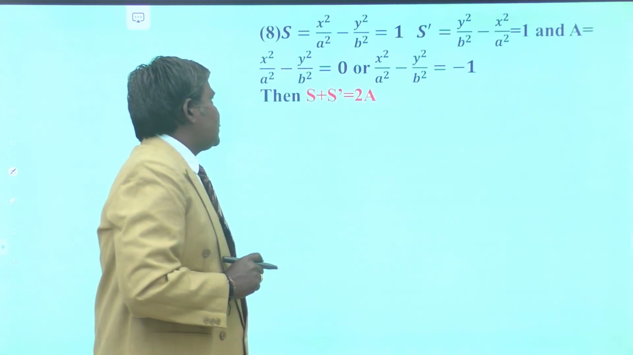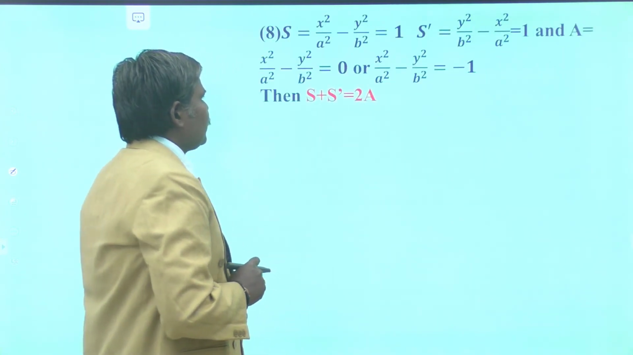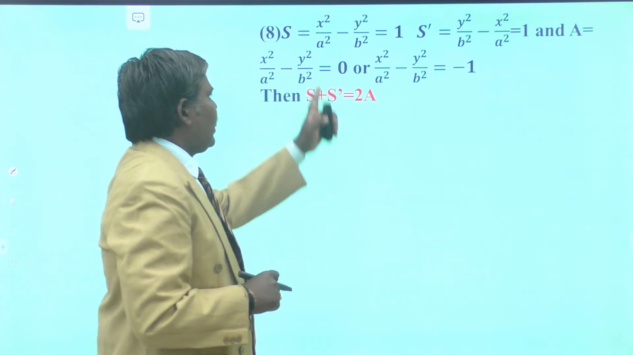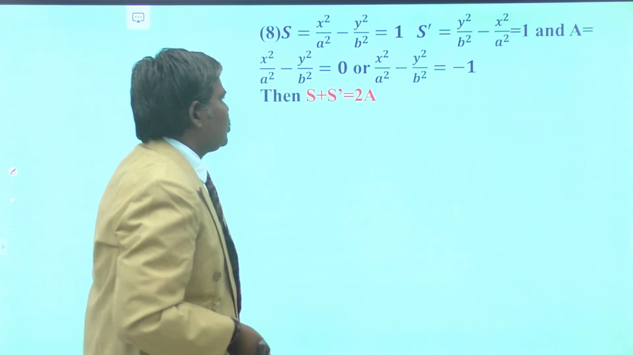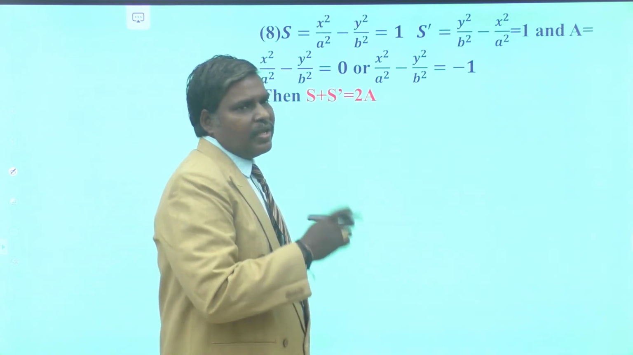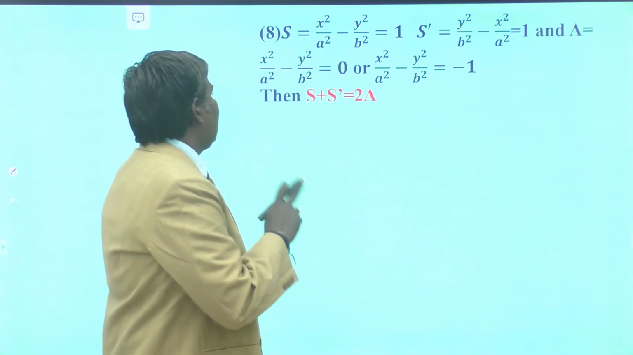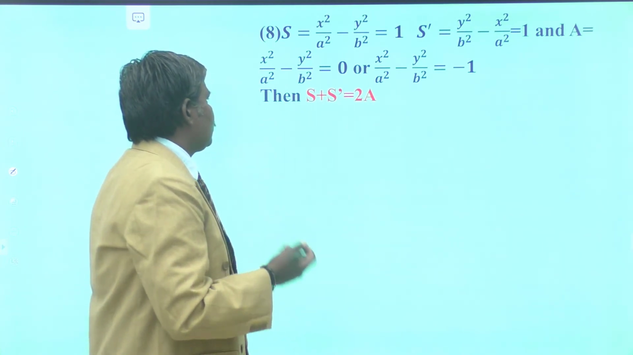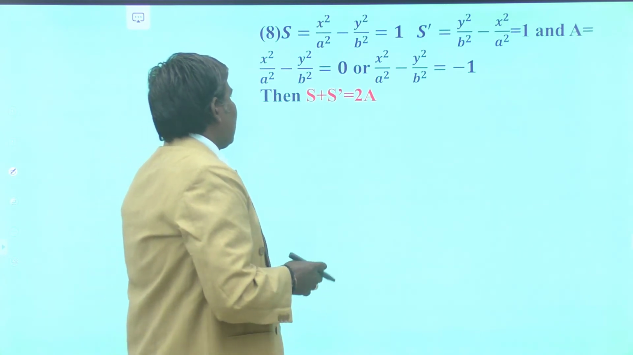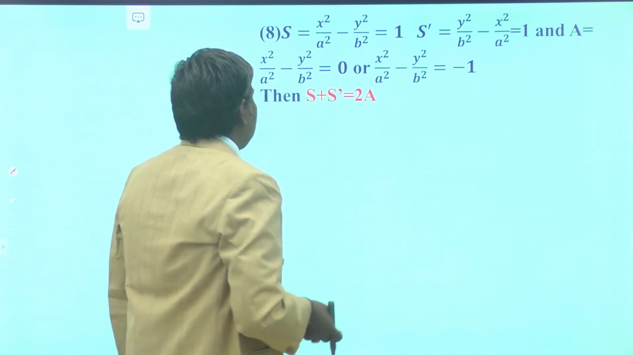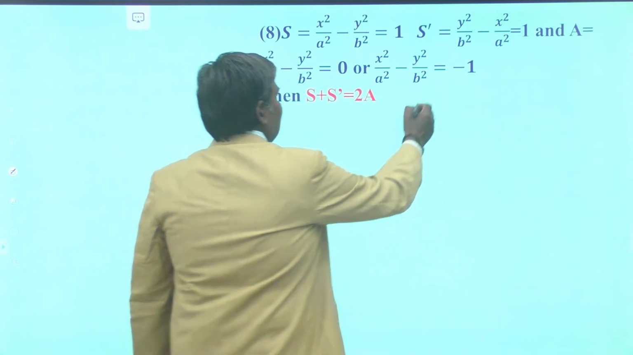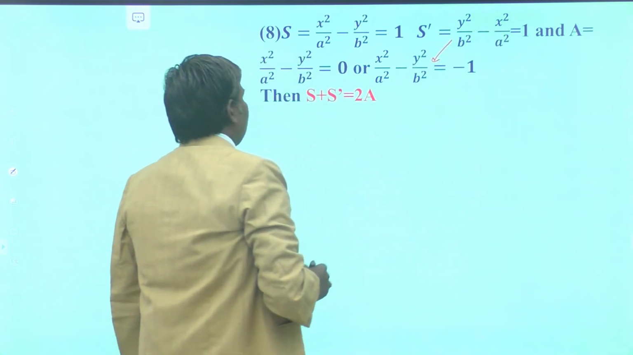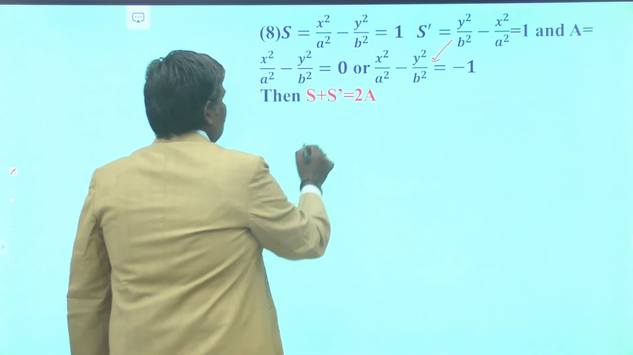Next one, S is equal to x square by a square minus y square by b square is equals to 1. This is your hyperbola, and S dash is equal to y square by b square minus x square by a square equal to 1. It is its conjugate hyperbola, and A is what? X square by a square minus y square by b square is equals to 0, or x square by a square minus y square by b square is equals to minus 1. This is the same thing, either this equation is equivalent to that one, then S plus S dash is equals to 2A.